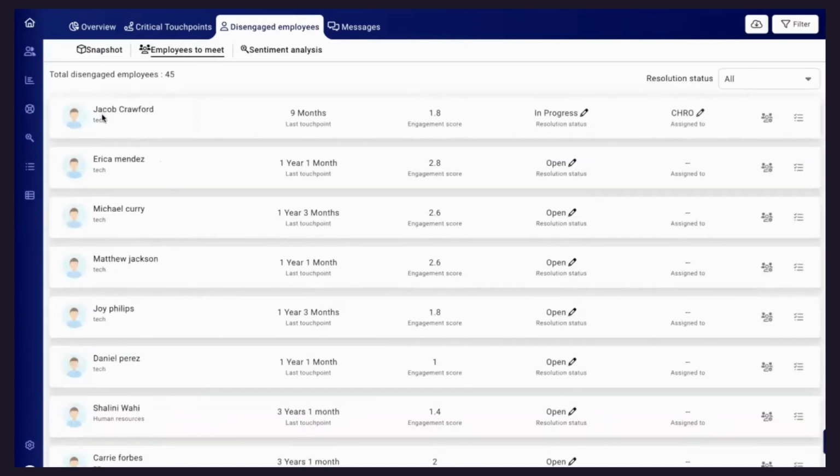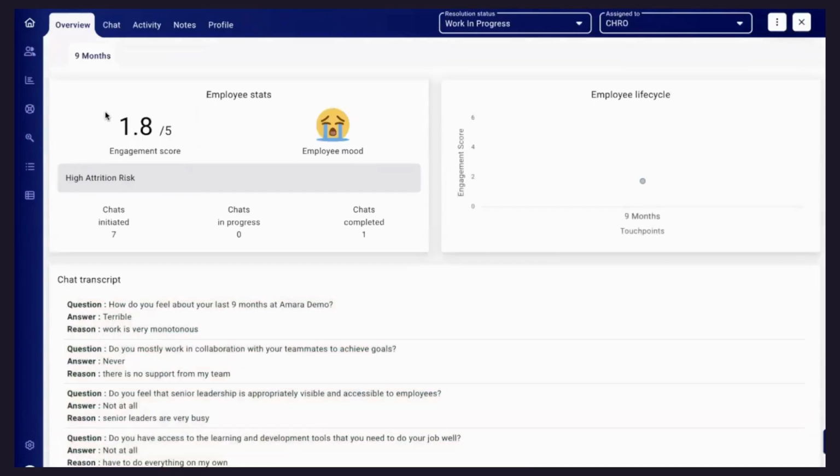When you click on this particular employee, it will give you complete details about that employee. You'll be able to see if the employee has completed multiple chats. All the chats will come on top in different tabs, like 9 months, 1 year 6 months, 1 year 9 months, 2 years, and so on and so forth. And then over here you will be able to see a complete trend for a particular employee. So we can provide you individual reports as well, this is your employee's engagement report card. From the day the person started interacting with Amara, you'll be able to track it.